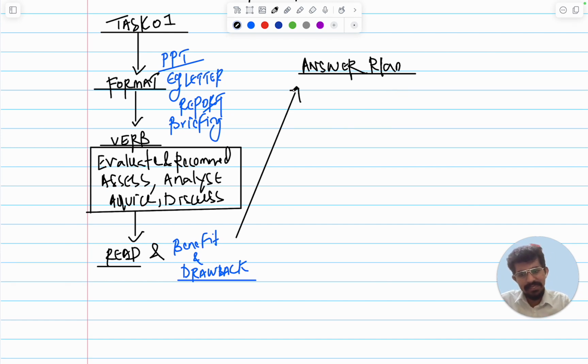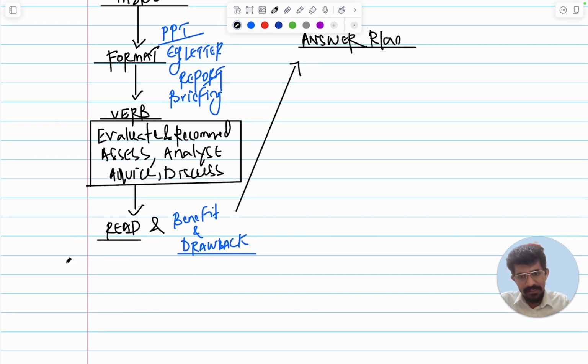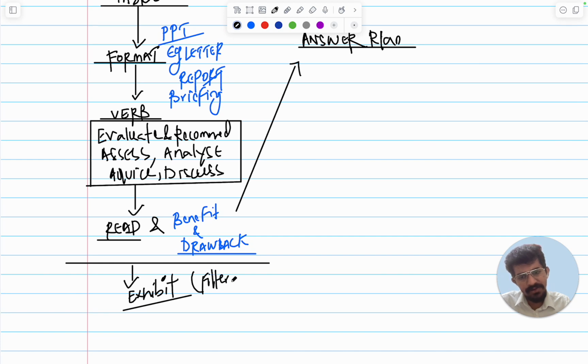After you complete that answer plan structure, slowly go to the exhibit section. This will give you better clarity, in simple language, on filtering, because you know the question requirement and you know the filtering part. And students, you would have always understood these professional skills. Don't worry about that.